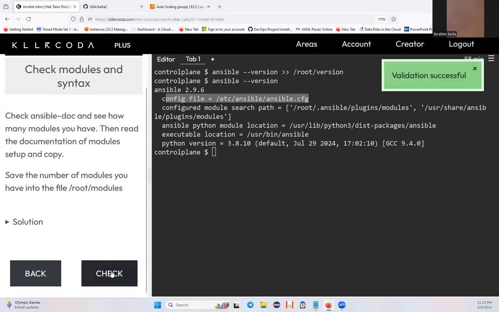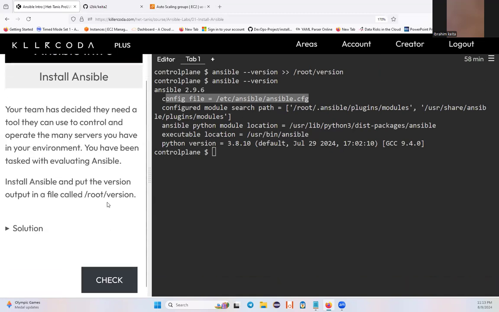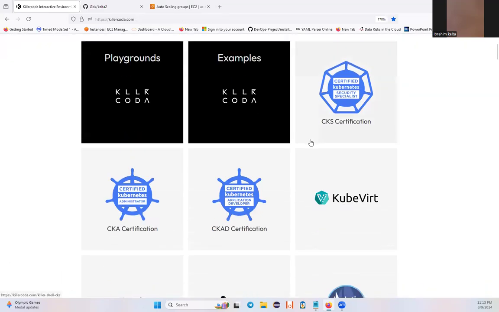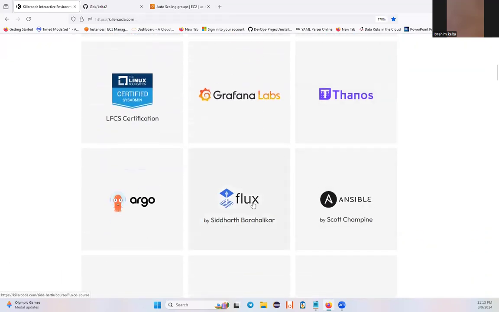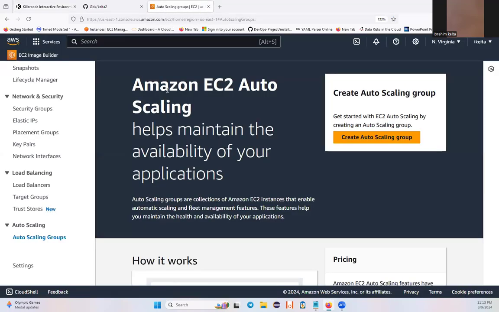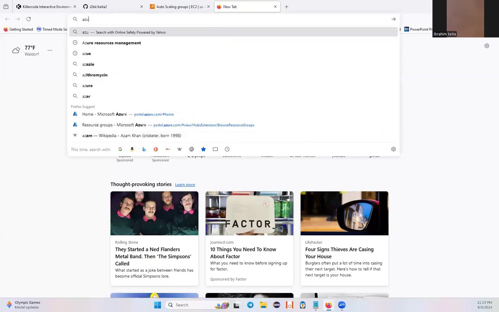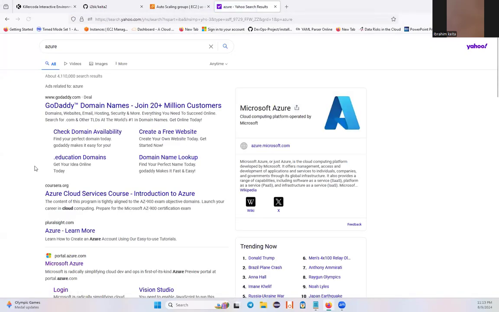Okay. Now, this is just for installing. You can go back again. Otherwise, we can have a different EC2 here and install it if you want to use AWS, or we can also go for Azure, for example, the Azure cloud.